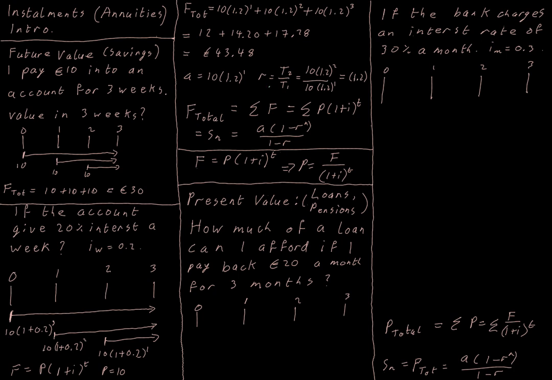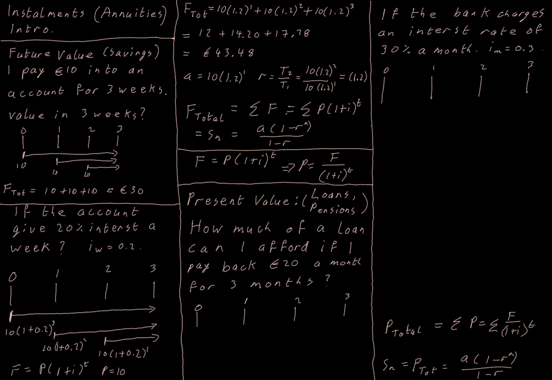So the most important point here is I have my geometric series because if I take t1 divided by t2, or t3 divided by t2, for my geometric series, that must be a constant. And I can see that if I divide that stuff out, 10 divided by 10 and 1.2 squared divided by 1.2, I'm left with the same number each time. 1.2 cubed divided by 1.2 squared would leave me with 1.2 as well. So I've got a geometric series. And therefore I can use a geometric series formula to simplify all of this, adding up my future terms.